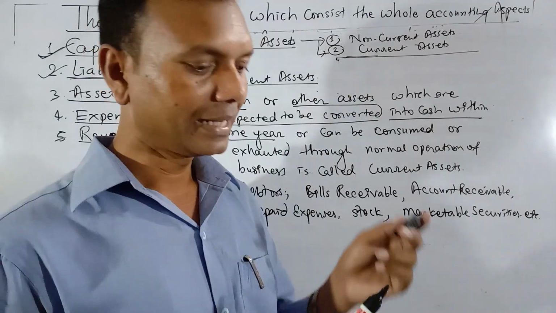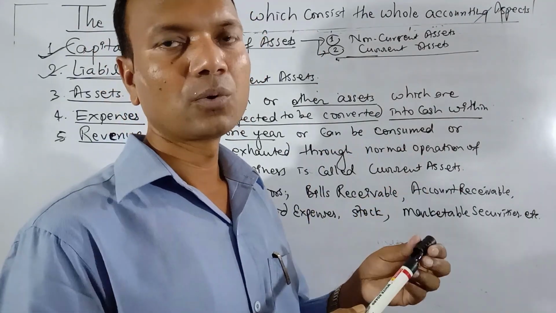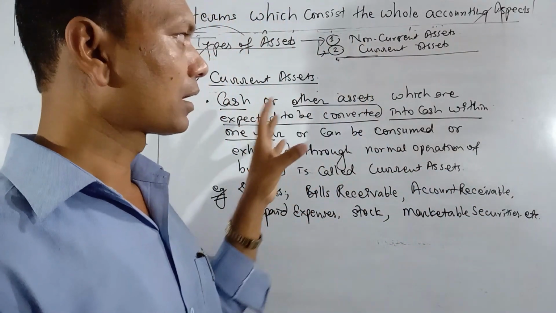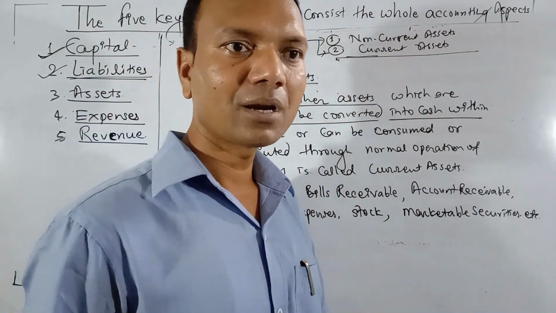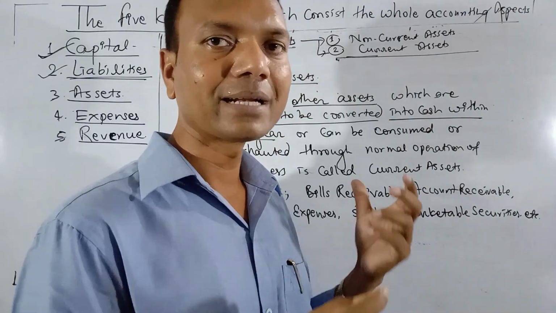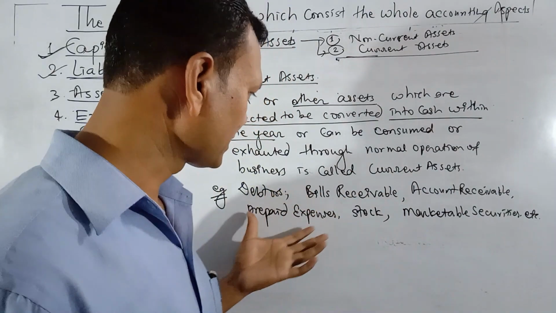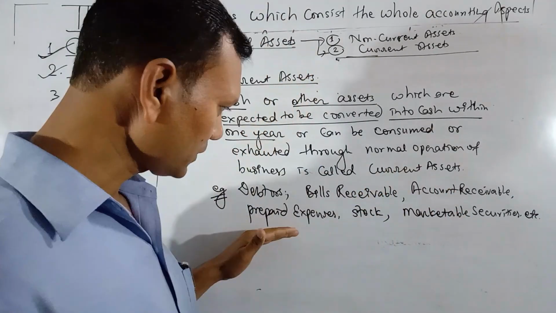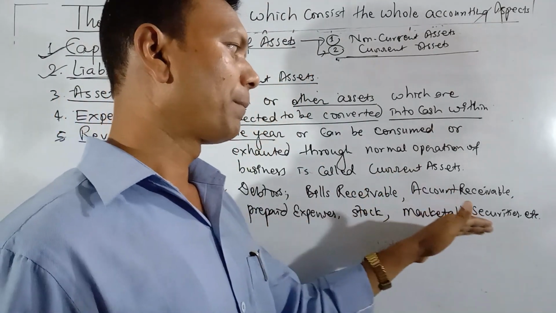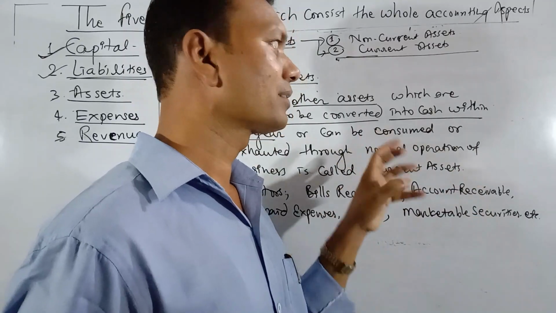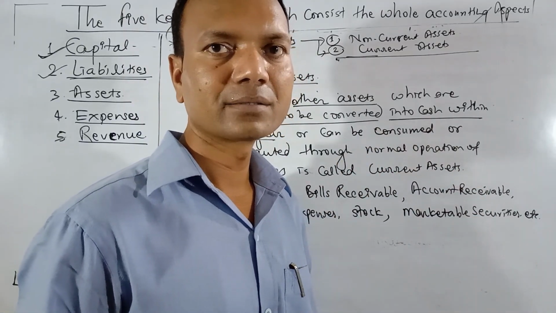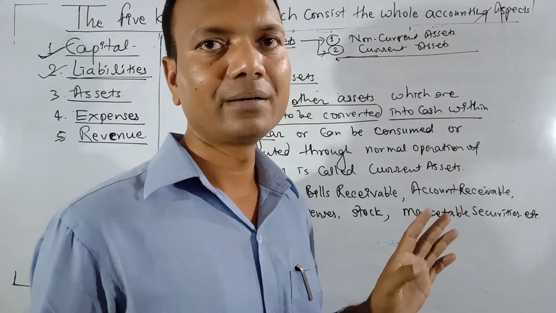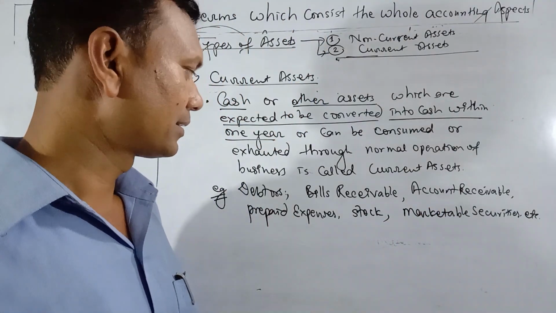Is it clear? Like the ink which I am using, which is being used up. So such types of assets which can be either converted into cash within 1 year or used up are current assets. Some examples are: debtors, bills receivable, account receivable, prepaid expenses, stock, marketable securities. These are all examples of current assets because they can be converted into cash or will expire.